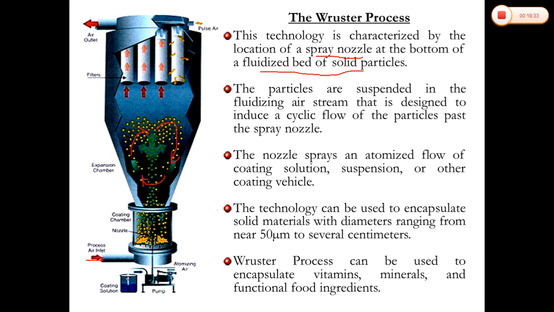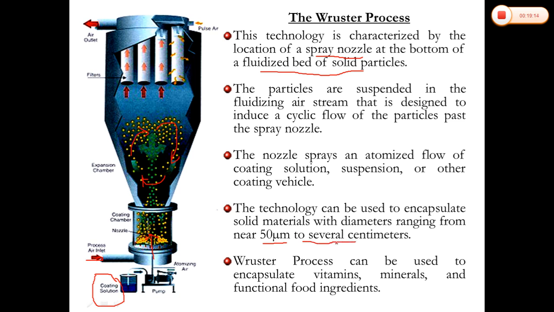These are the nozzles, and here we can see the coating solution that we want to coat, which is available in solution form. These are the pumps. Through the pump, this coating solution is sprayed through the nozzle, with atomized air that we are using. So the coating solution is sprayed on these particles and they get encapsulated. The technology can be used to encapsulate solid materials with diameters ranging from near 15 micron to several centimeters.